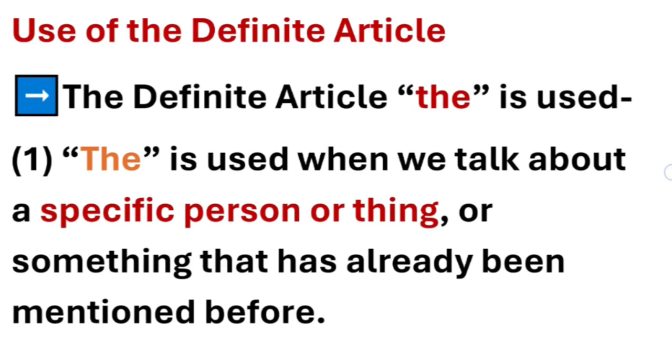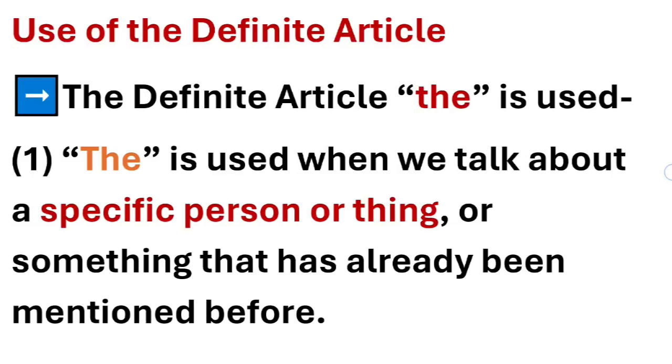Now let's talk about the use of the definite article. The definite article the is used in five different conditions. We will talk about all of these conditions one by one. First, the is used when we talk about a specific person or thing, or something that has already been mentioned before.